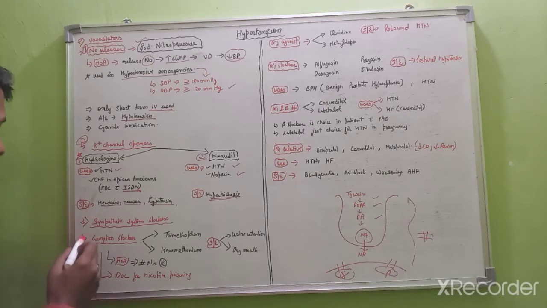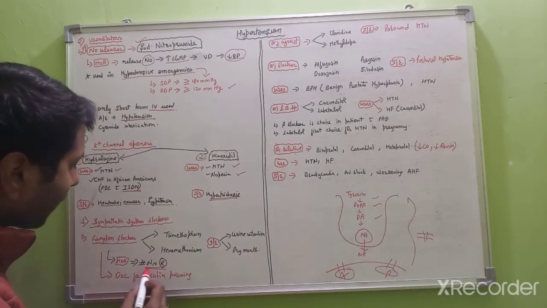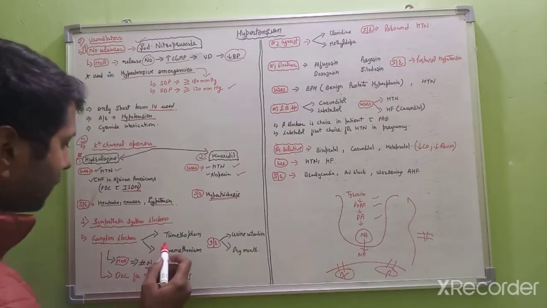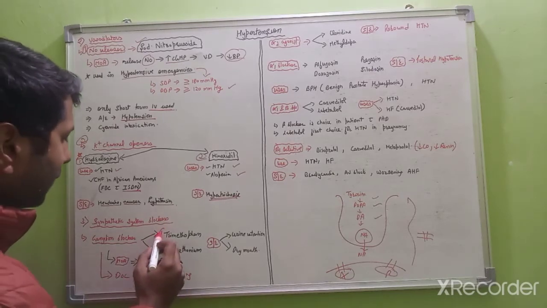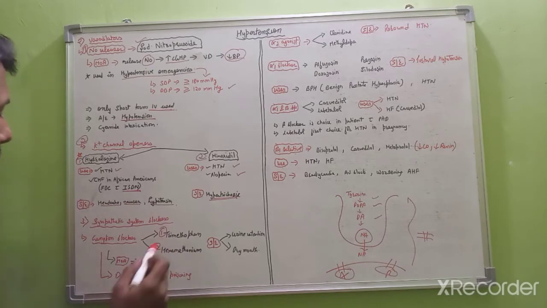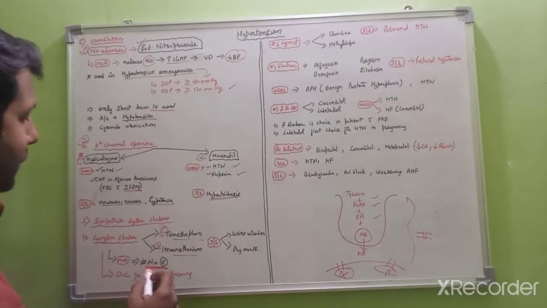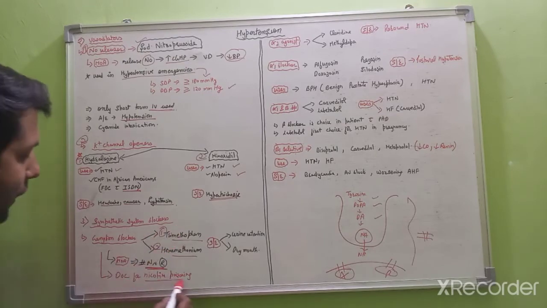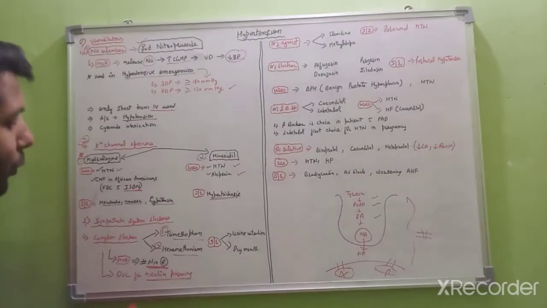So the first one is ganglion blocker. We know that on the ganglion, the NN receptors are present, so we have to block the NN receptors. In this, we have two drugs. One is trimethaphan, and the second one is hexamethonium. Both drugs block the NN receptors, and both are drugs of choice for nicotine poisoning.